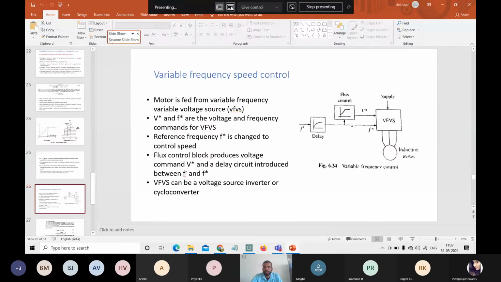So today we are going to deal with the variable frequency speed control, how best we can control the speeds. We know the main advantage of variable frequency control is that it provides good running as well as transient performance. That is why we choose variable frequency speed control, because it provides good running as well as transient performance.